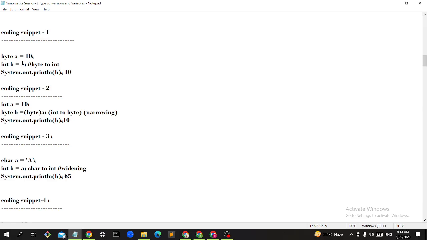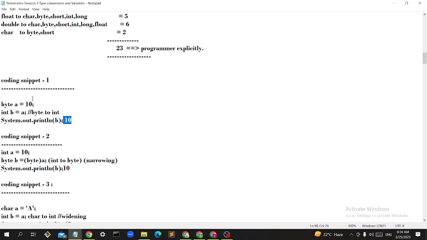How is it possible? The system will do it, right? So see here, when I am printing it, it will directly print 10. That is the solution. So how does it work? Which is smaller, byte or int? Byte is small in terms of range, and int has a bigger range.